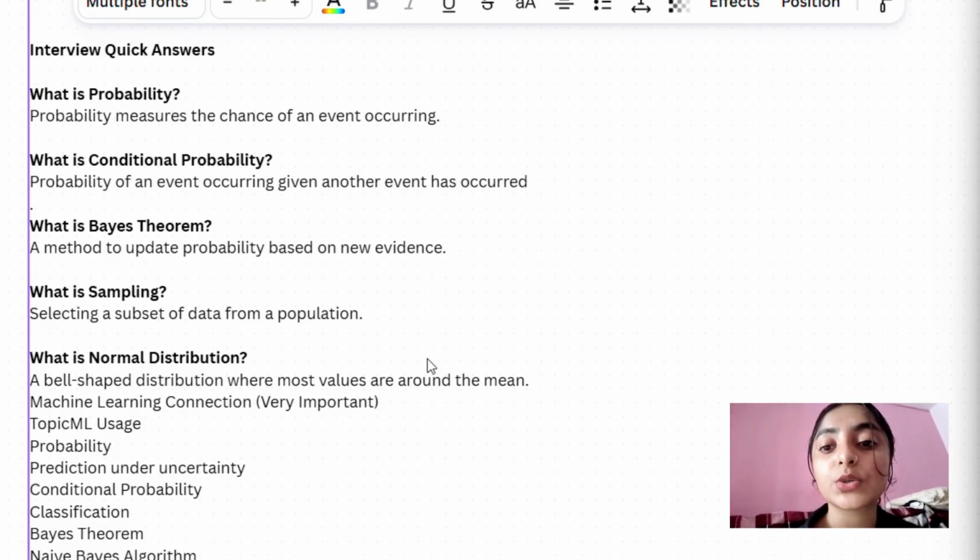What is normal distribution? Normal distribution is a bell-shaped distribution. I just explained that most values are around the mean. So these are very important statistical questions that are asked in interviews.